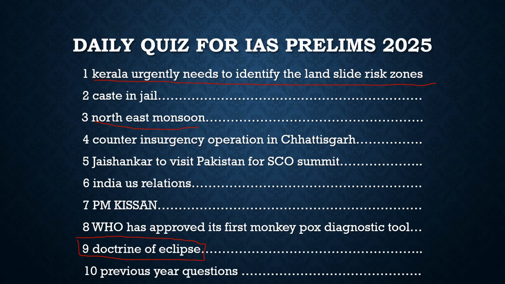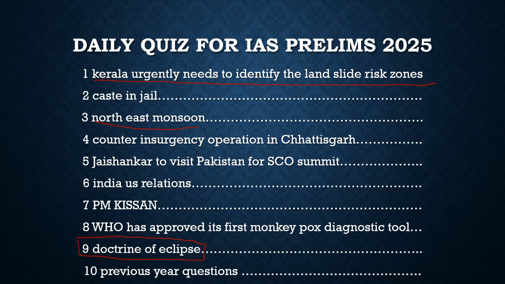So it becomes very much important, and according to the author, more sufficient research should be done on it, and this prediction should be more precise, even though it upholds the predictions which were given by the IMD with respect to the northeast monsoons. So this was, in a nutshell, what was in the article, and with respect to the northeast monsoon, we will solve a prelims based question in the next slide and get more idea about it.